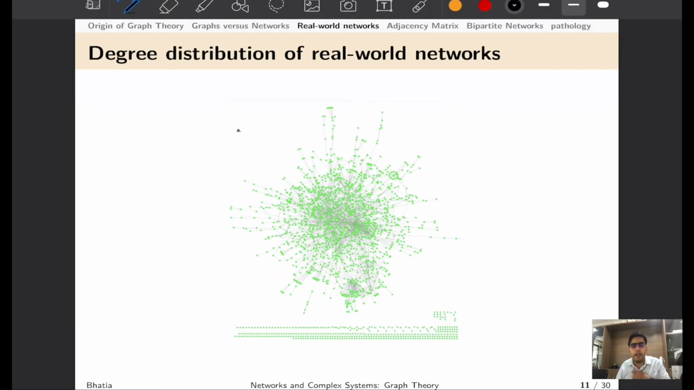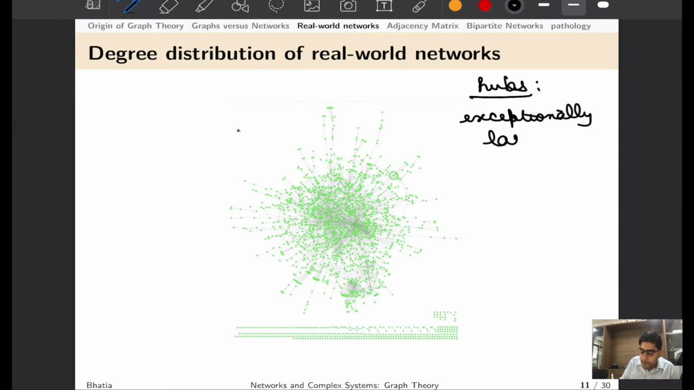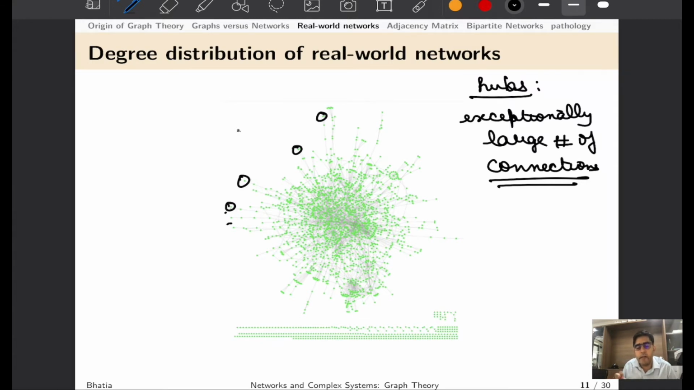Now coming to real world networks, how does their degree distribution look? Typically, most of the systems that we see around have something called hubs. Hubs are those nodes in a network which have an exceptionally large number of connections. Even in social networks, you can imagine that these hubs could be politicians. And there would be a very large number of other nodes that have either one or two connections to other nodes. So if you look at the degree distribution of real world systems, they follow something like this.